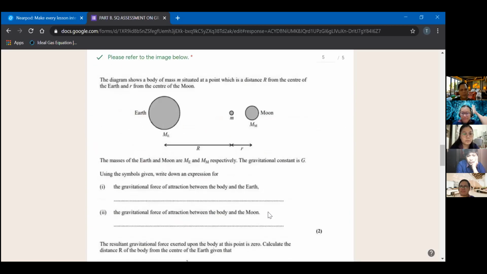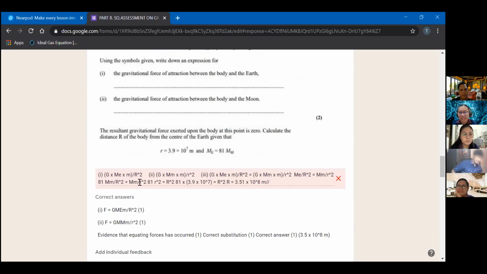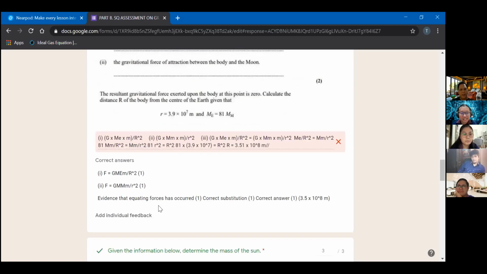For example, this one is the same. I put I, they put I. Then I ask them to separate their answers based on the number. So this is how I check and mark their Google form. For example, evidence that equating forces has occurred. If my answer is wrong, I will just look for it. Oh, here it is.